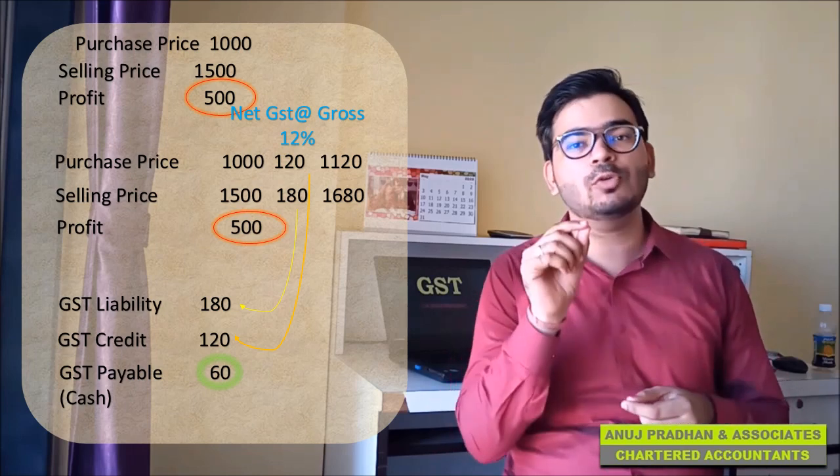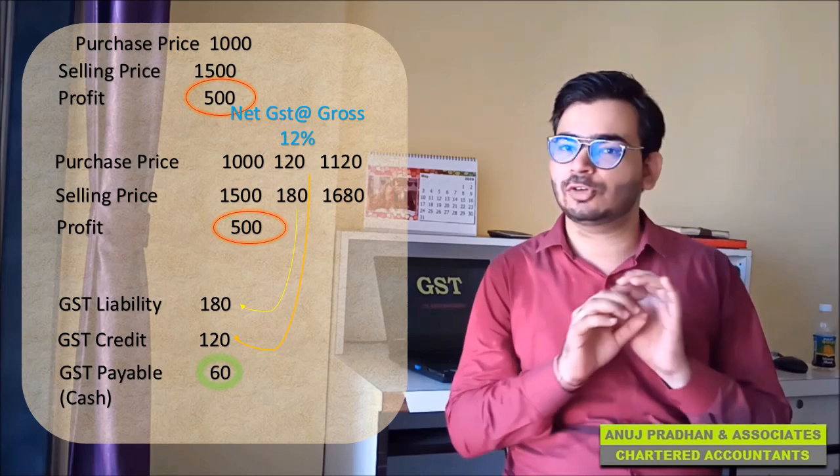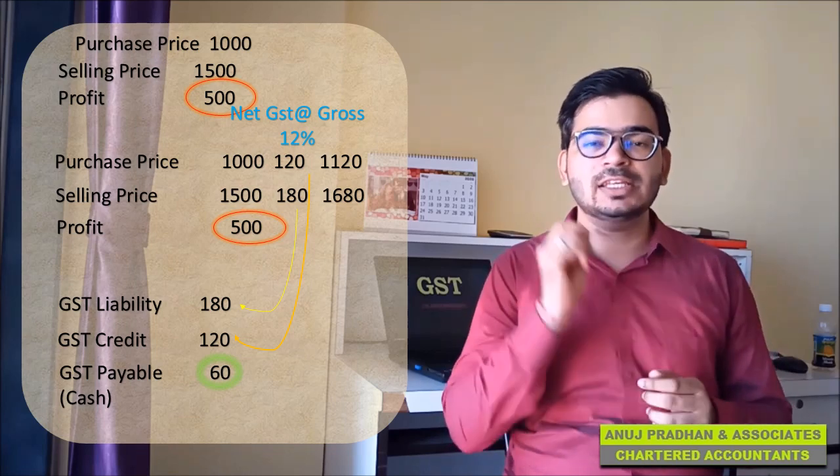The end user is the one who finally consumes the end product or the service, and this person does not get any credit. The example we took was a simple one, with one product purchased and sold. In real life, there will be multiple products and services purchased and sold. So the question that arises is, do I have to keep track of one-to-one purchase and sale? The answer is no. Whatever we purchase, the credit goes into a common bucket, and while discharging our liability, we take credit out of this common bucket and use it.